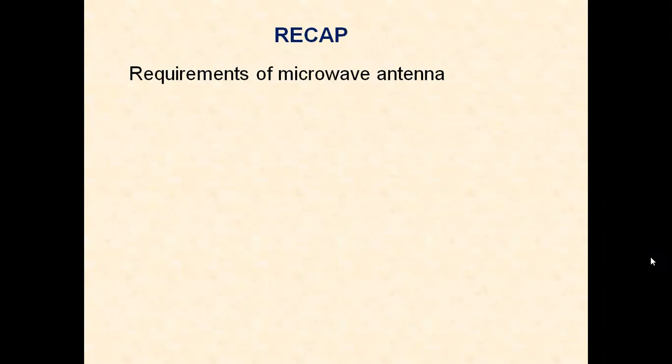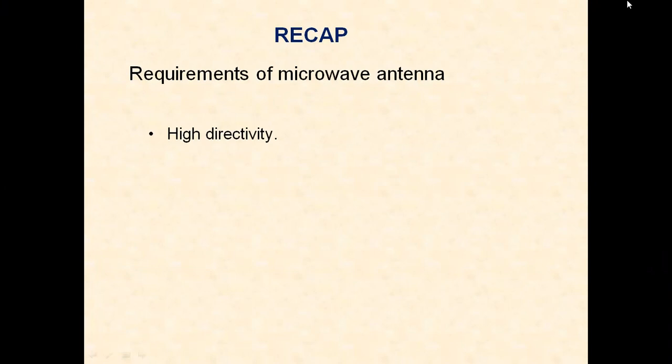There are certain basic requirements of microwave antennas. Microwave antennas are the antennas which will radiate or receive microwave signals. Microwaves are the frequencies above 1 gigahertz. For radiating the microwave signal, we require microwave antennas. There are certain requirements of microwave antenna. The first one is high directivity. We need high directive gain.